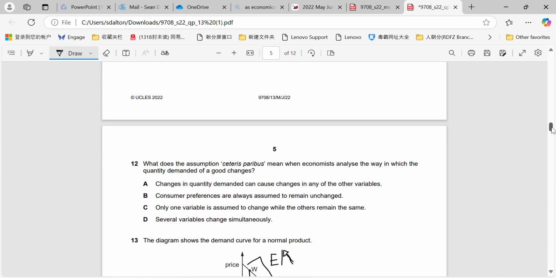Okay, another definition question, which should be very straightforward. What does the assumption ceteris paribus mean when economists analyze the way in which the quantity demanded of a good changes? Ceteris paribus means that only one variable is assumed to change while all the others remain the same. Generally, it is drawn to show a change in price, and we assume that all of the other factors that will affect demand will remain constant.